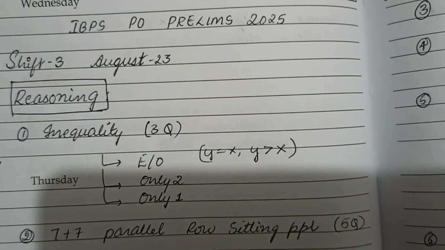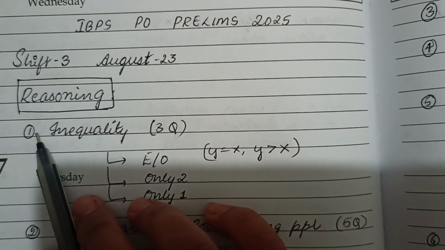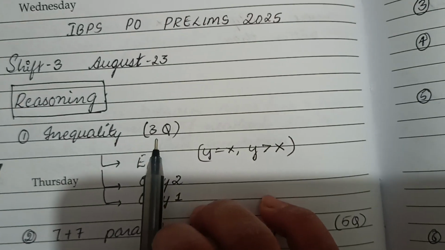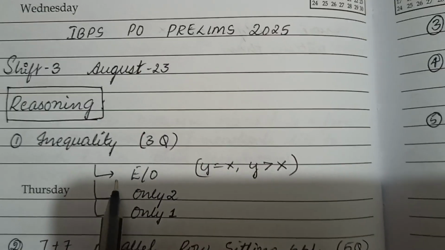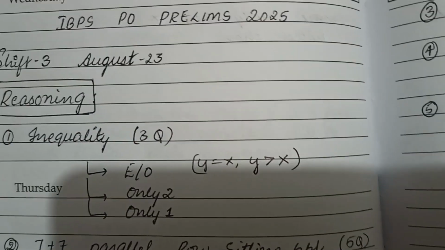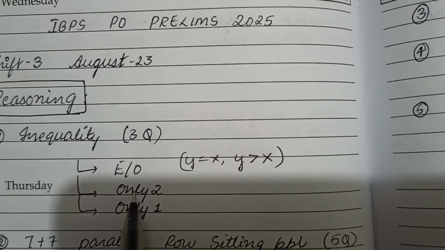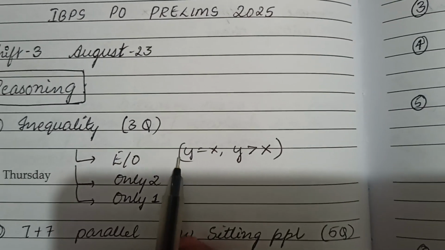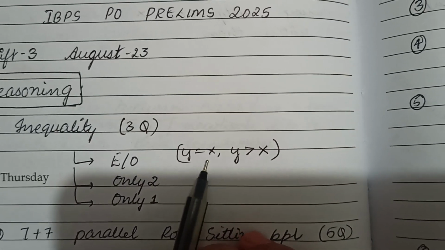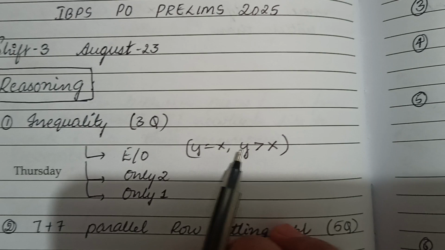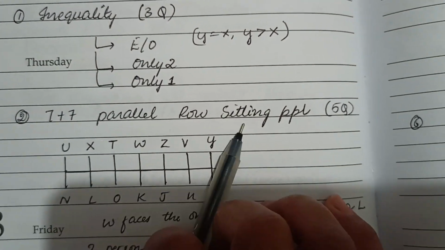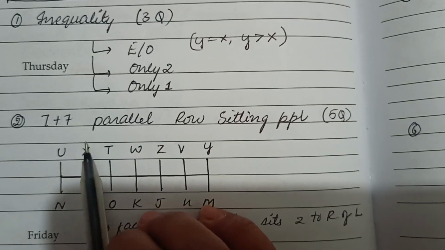In the reasoning section, the first section that opened was inequalities. There were 3 questions on inequality, and I was getting answers like either or follows, and for the other 2 questions, only 2 follows and only 1 follows. One question had the condition like y is equal to x, y is greater than x. And there was one sitting arrangement of 7 persons.